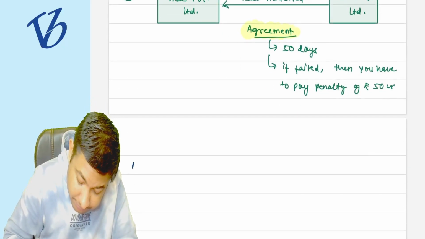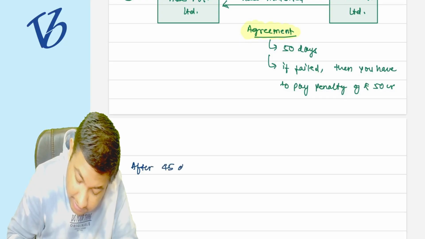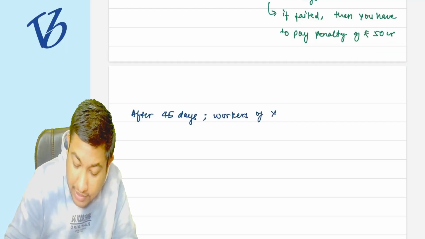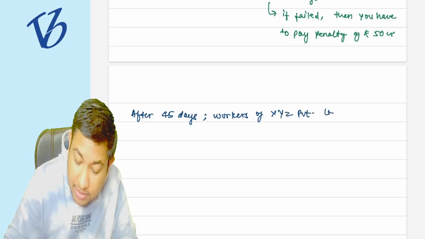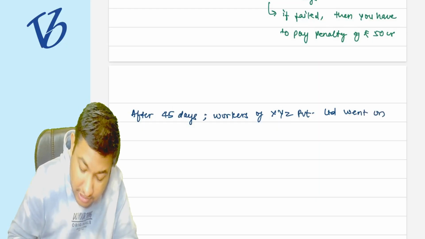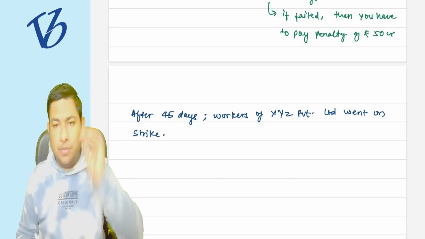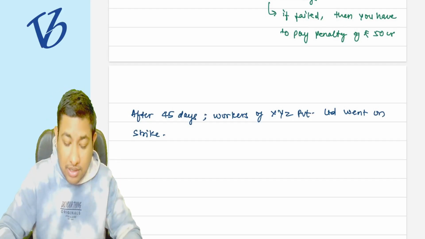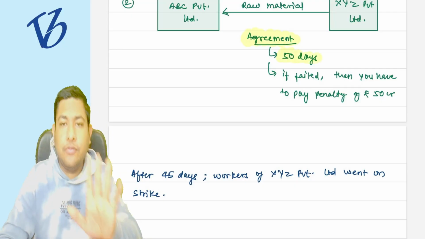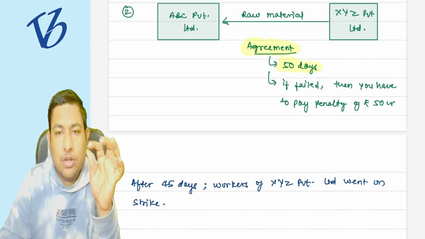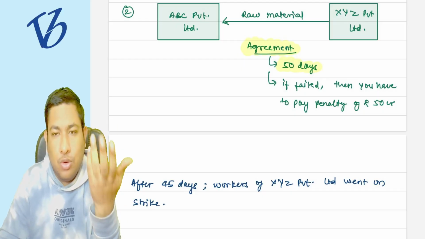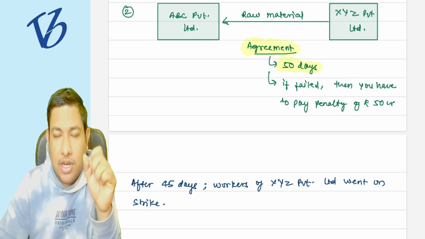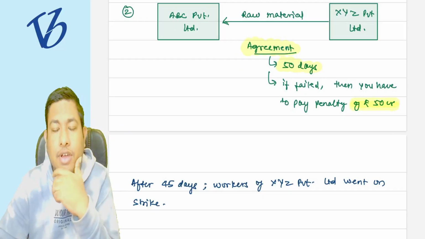Now suppose after 45 days, workers of XYZ Private Limited went on strike. They went on strike for some purpose. Now, the owner of XYZ Private Limited is sure that they are not going to be able to deliver the goods in 50 days, so they need some more time. But if they do not deliver in the stipulated time, then they have to give the penalty of 50 crore rupees.